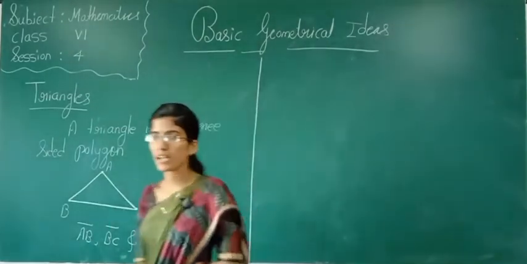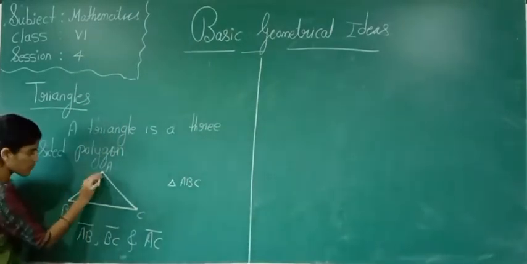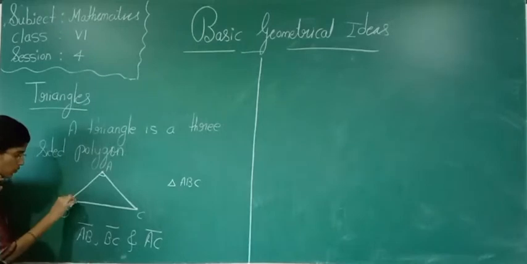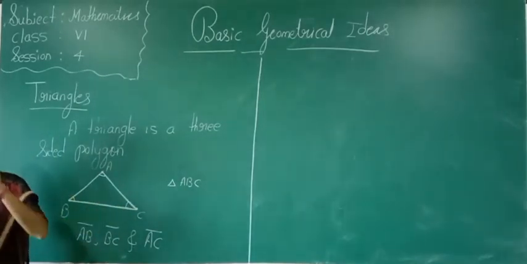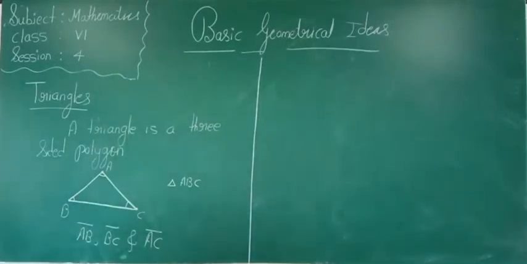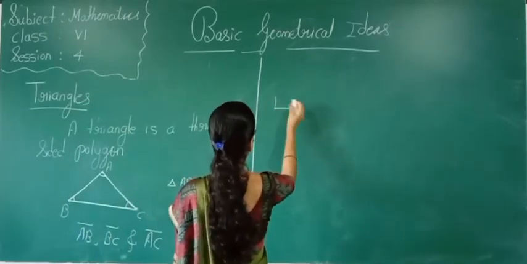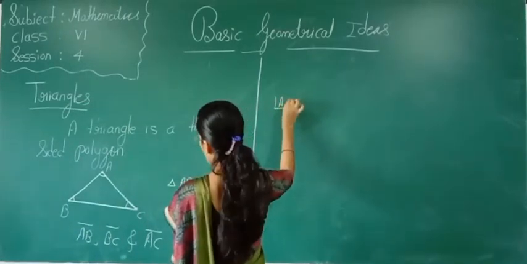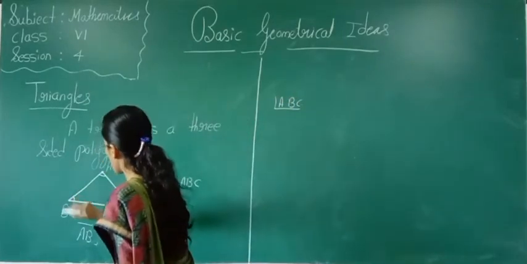And how many angles are there for a triangle? This is 1, here 2 and this is 3. So 3 angles are there for a triangle. How will we name them? I told you in the last class. Angle ABC is one angle.